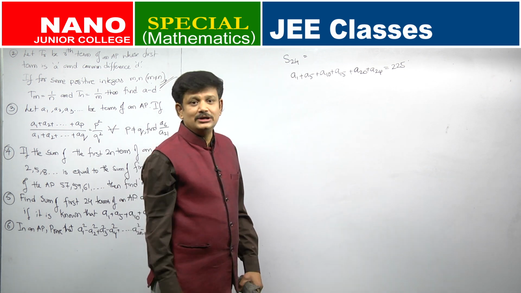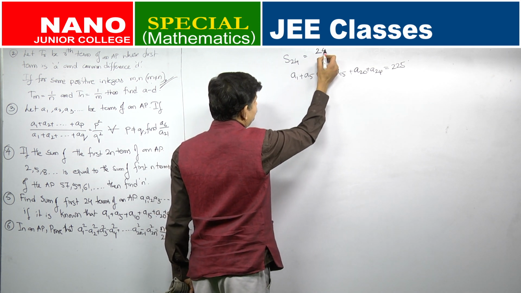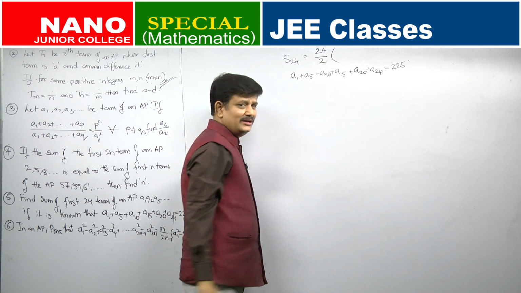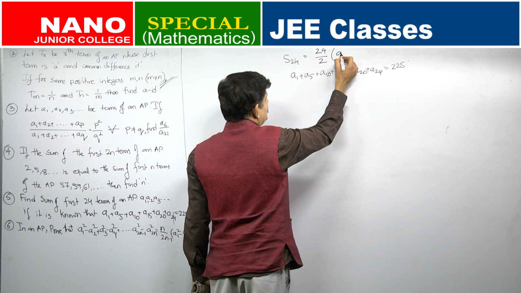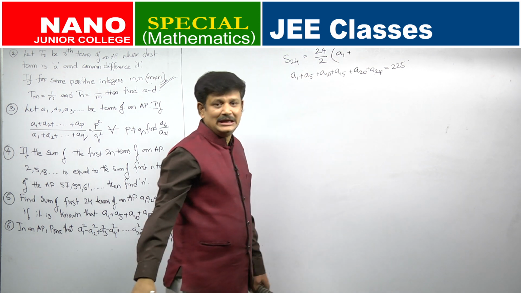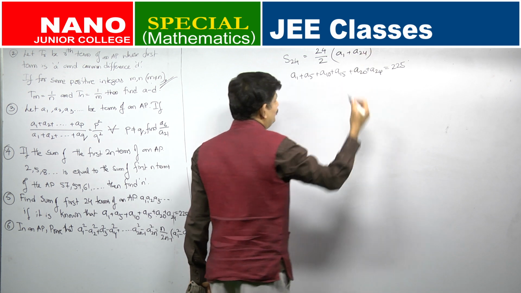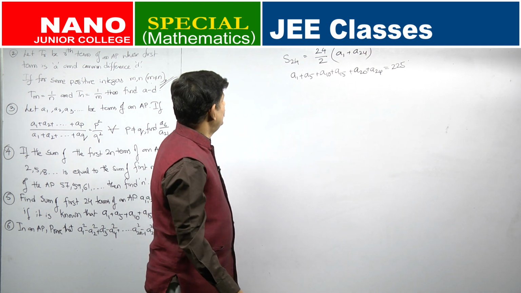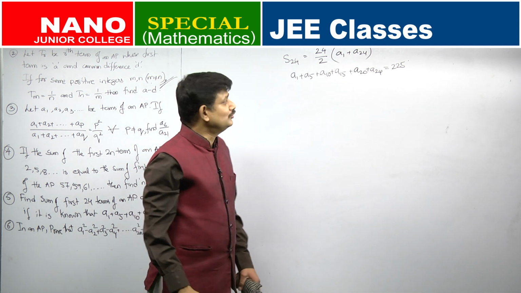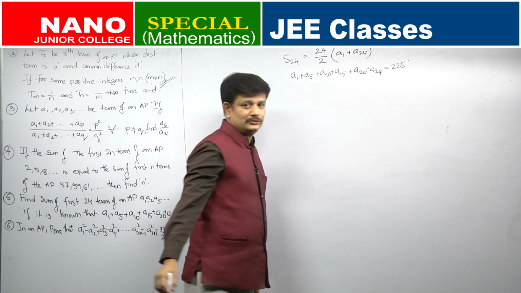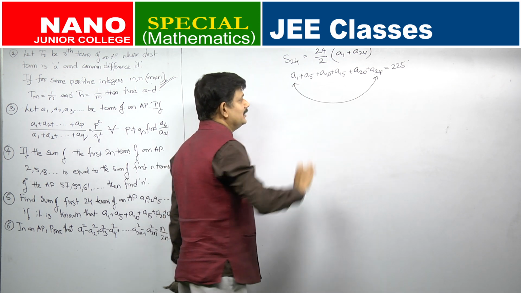S24, the sum of the first 24 terms. What is it given by, n is 24? So 24 by 2, 12, directly write 12 into the first term. What is it given in this denotation? A1 plus the last term. What will the last term be? A24, right? Sn is n by 2 into the first term plus last term. So A1 plus A24, focus on this.